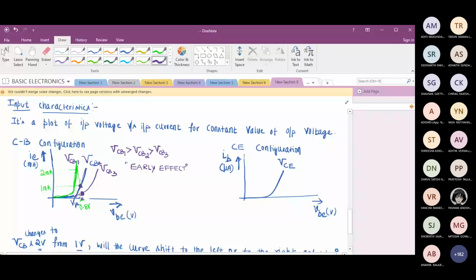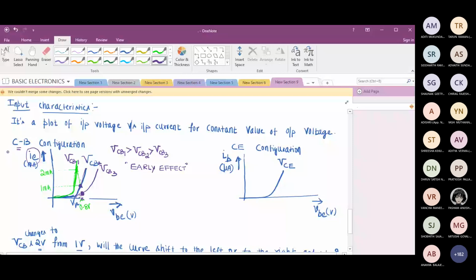Which current? Emitter current. Please note, it is emitter current. And this is happening in common base configuration. Is it clear? Can I proceed?